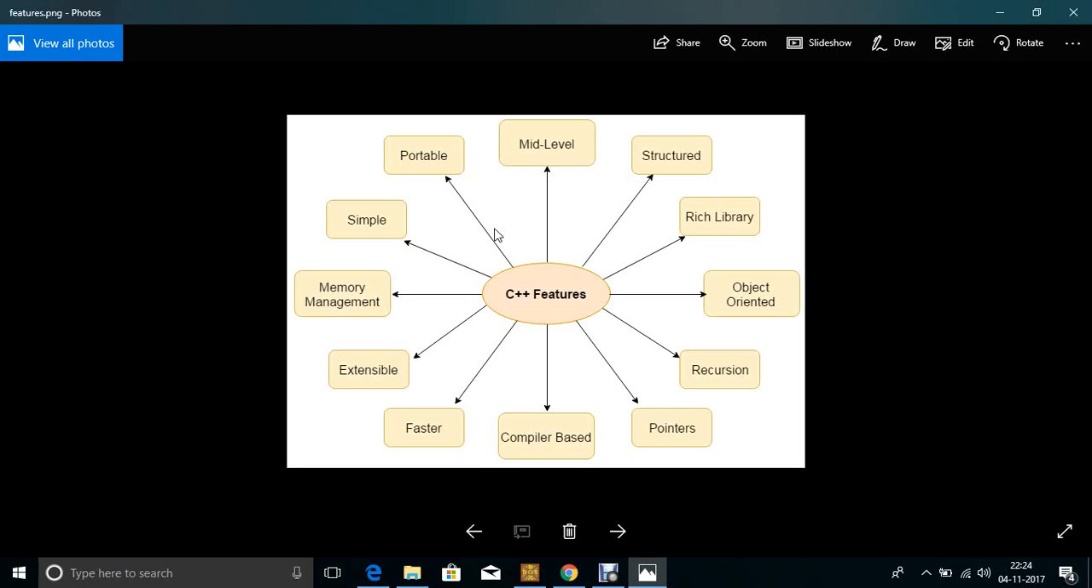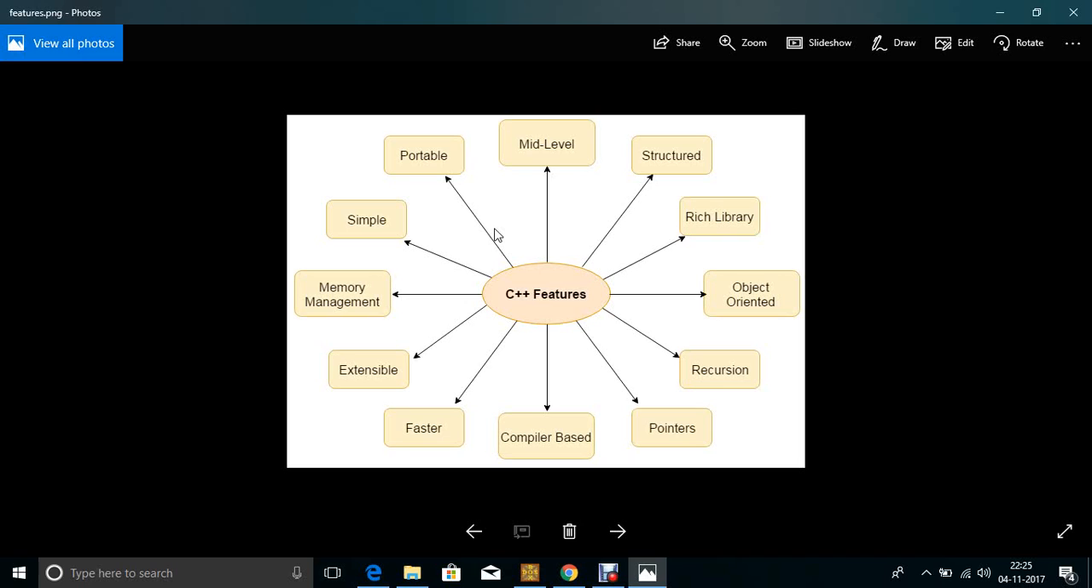Why do we call it a middle level language? C++ is also used for low level programming, it is used to develop system applications such as the kernel and drivers, and it supports the features of a high level language. So that is called the middle level language. It applies features of both low level and high level, so that is called the middle level language.